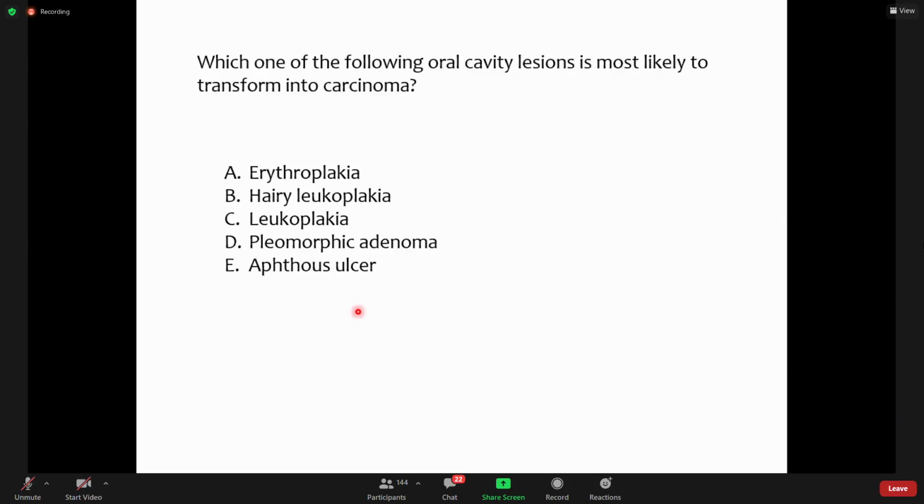These are names of a few lesions which are proliferative lesions and or inflammatory lesions, and some of them can evolve into carcinomas, and which one of them is most likely? So there are more than one, but which one of them is most likely to transform into carcinoma?